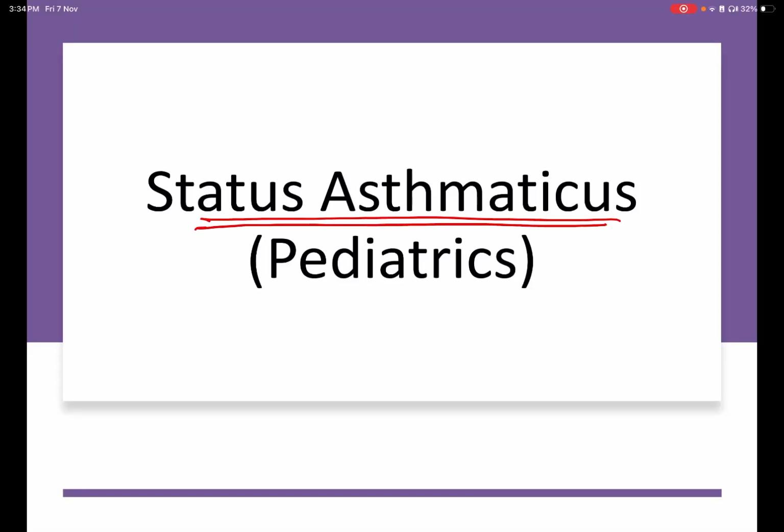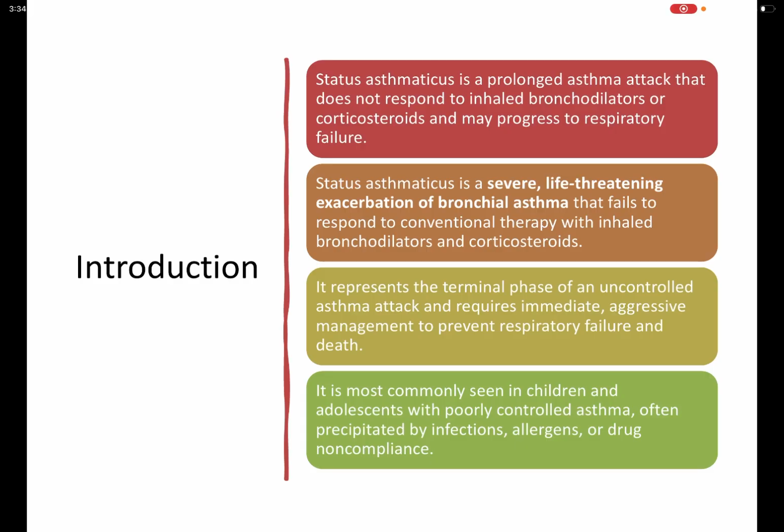In this video, we will see about status asthmaticus. Status asthmaticus is a prolonged asthma attack that does not respond to inhaled bronchodilators or corticosteroids and may progress to respiratory failure. It is a severe, life-threatening exacerbation of bronchial asthma that fails to respond to conventional therapy like bronchodilators or corticosteroids. It represents the terminal phase of an uncontrolled asthma attack and requires immediate aggressive management to prevent